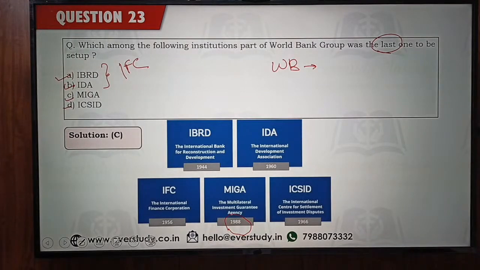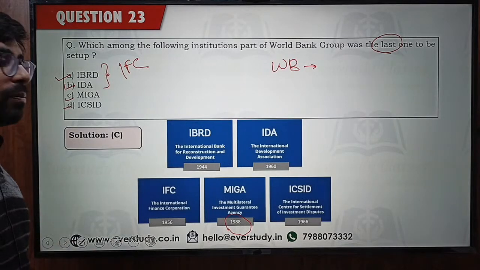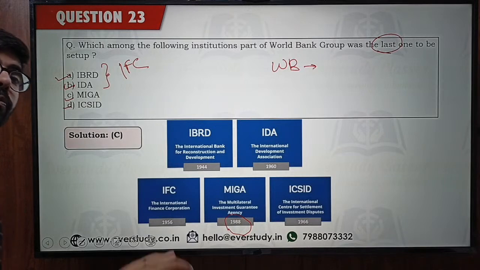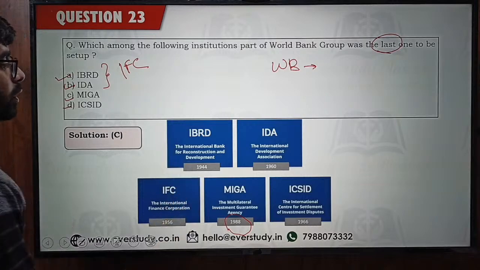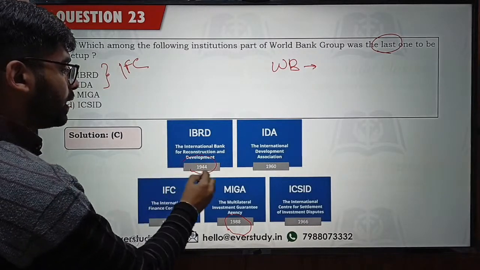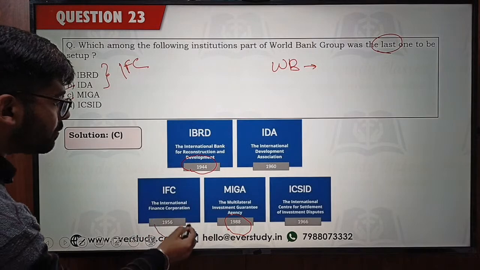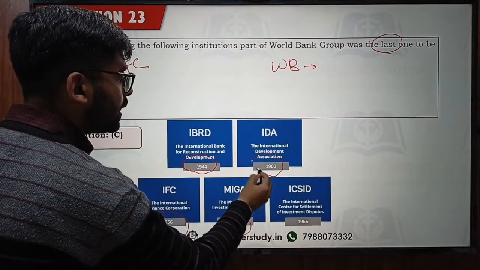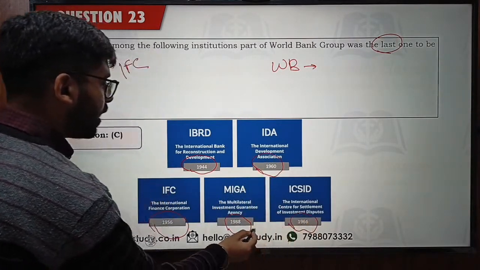हाँ, किसी को पता नहीं है, सब तुक्के लगा रहे. निहारिका ने आंसर दिया है MEGA 1988. Okay, that's really good to see कि आपको याद है. Because these are hardcore facts which have to be remembered. You have to keep revising these facts, then only you are going to remember them. You have to revise them even a day or 2 days before your examination. So first one to be set up was IBRD, then we had IFC, then IDA, then ICSID, and then MEGA.